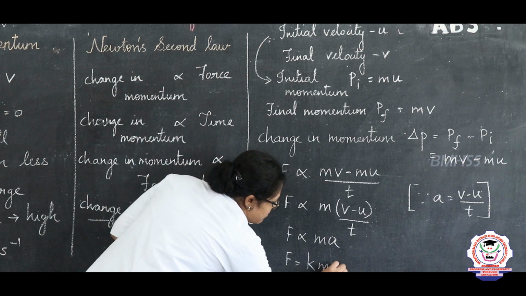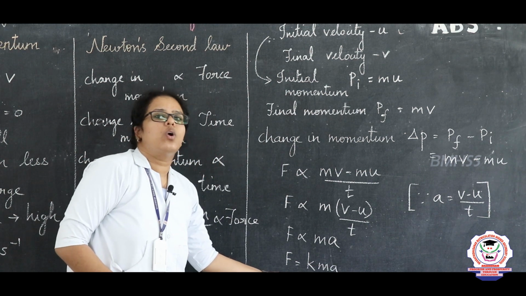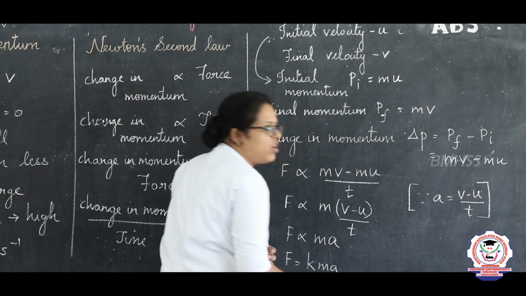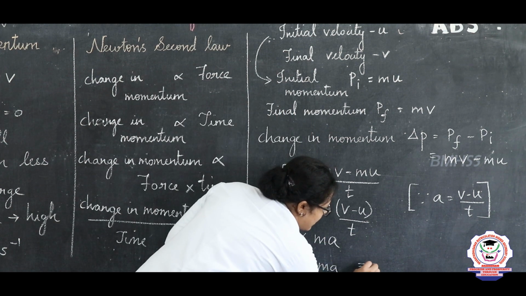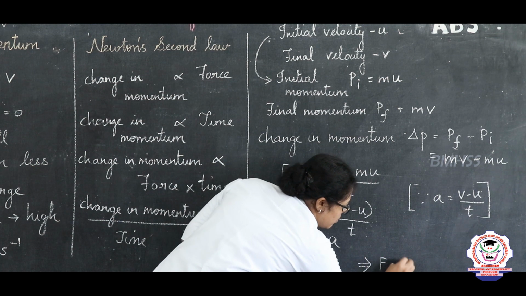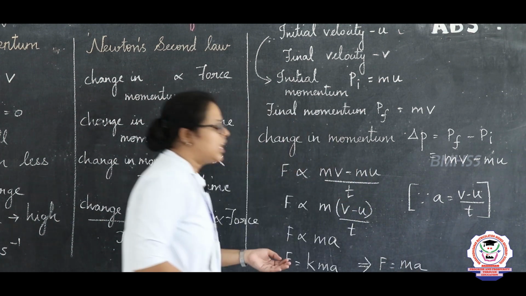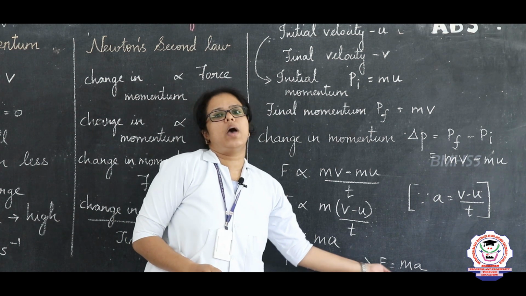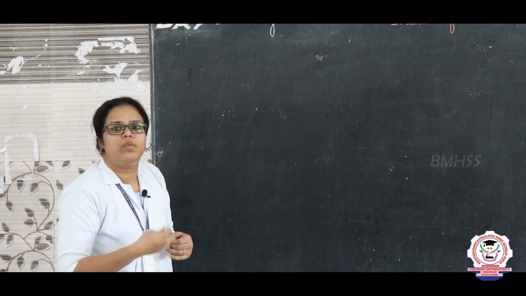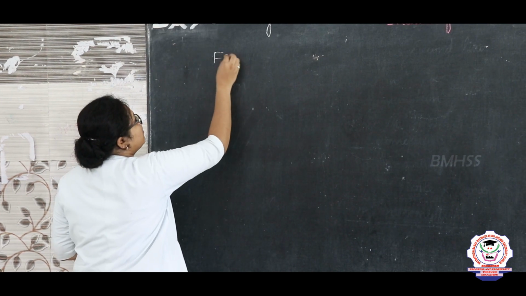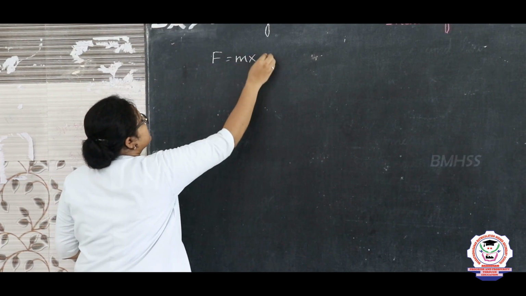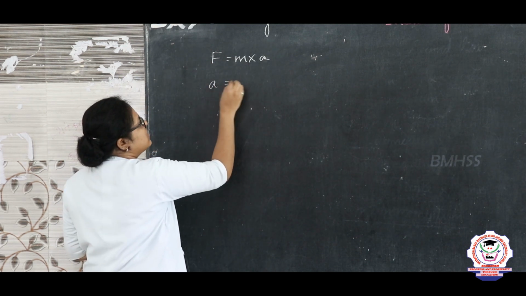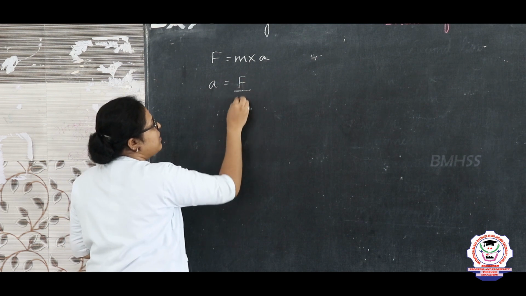Here the constant I am including is k, which is a constant of proportionality. If I consider the value of k as 1, I will get F = ma. That is the force applied on the body, which is equal to mass times acceleration. From Newton's second law, we just got force is equal to mass times the acceleration. Or I can rewrite this formula as acceleration is equal to the force divided by mass.